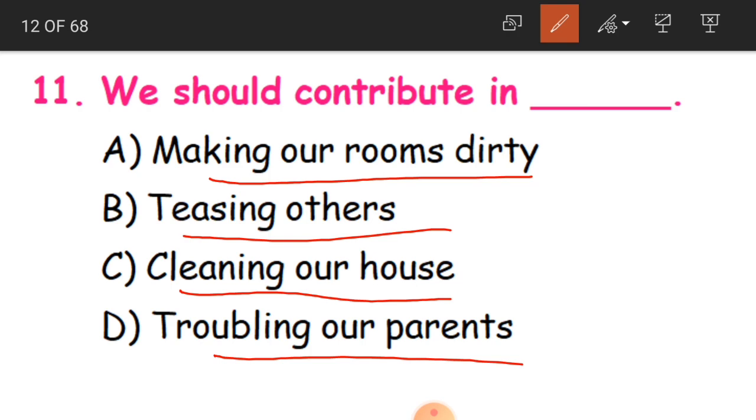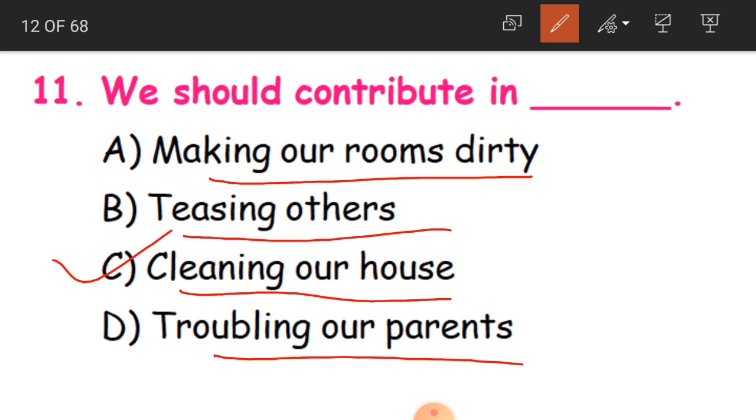So which option would you like to choose? Yes, that is cleaning our house. Everybody in our house, all together, should clean our house. It is not that it is the work of mother only, or of the elder sister only, or of the servant.